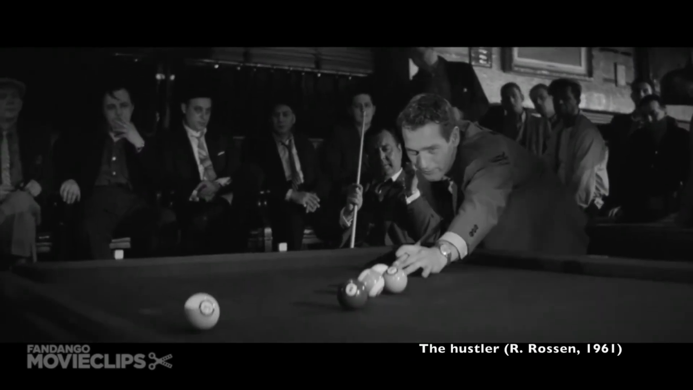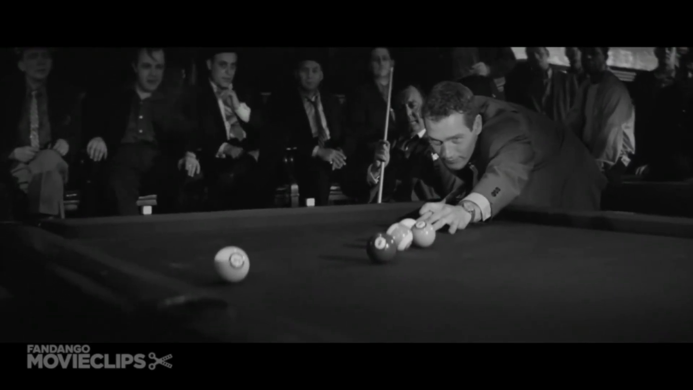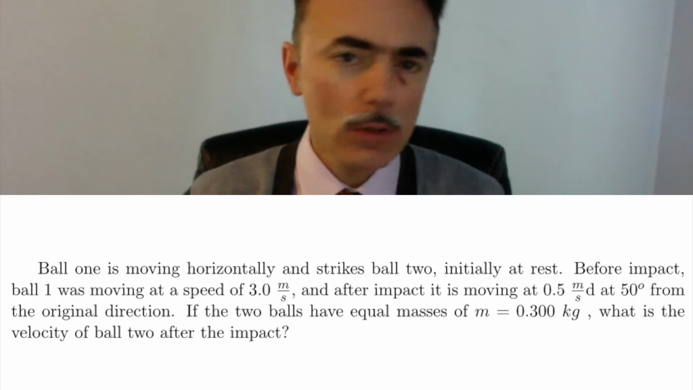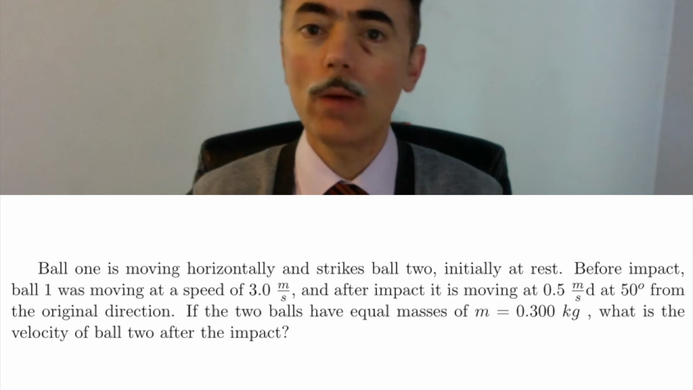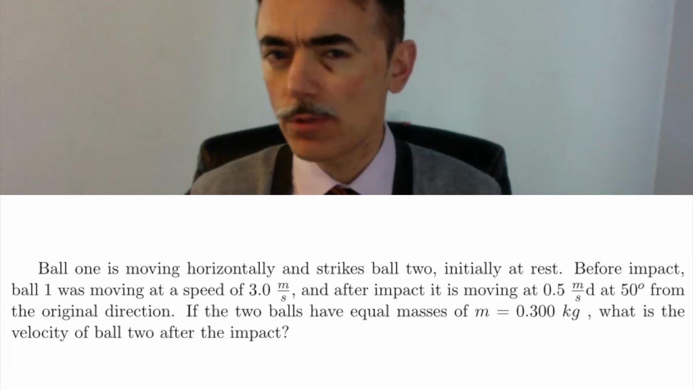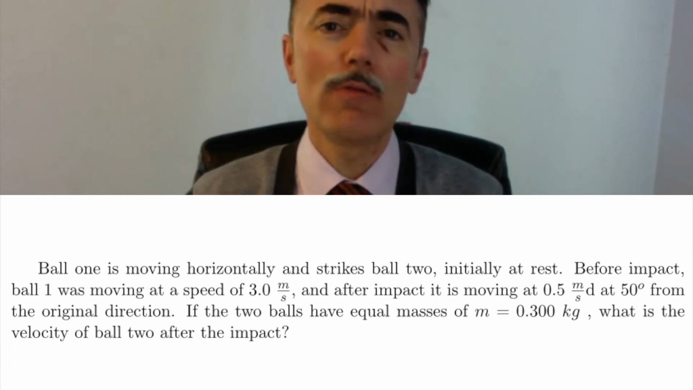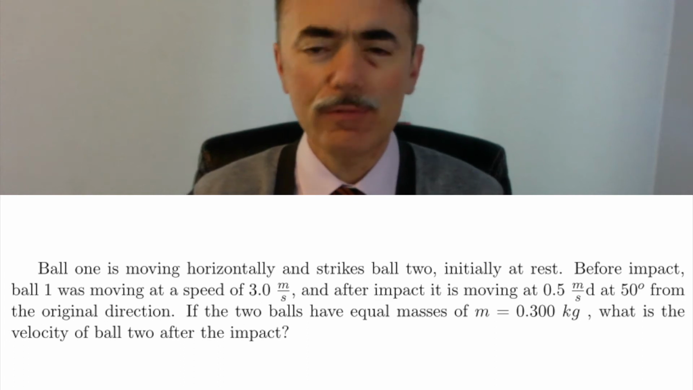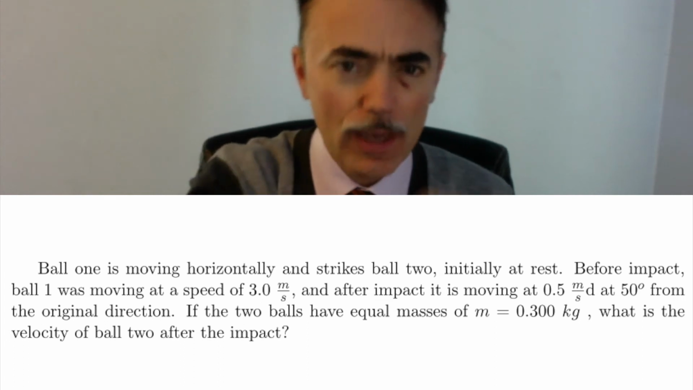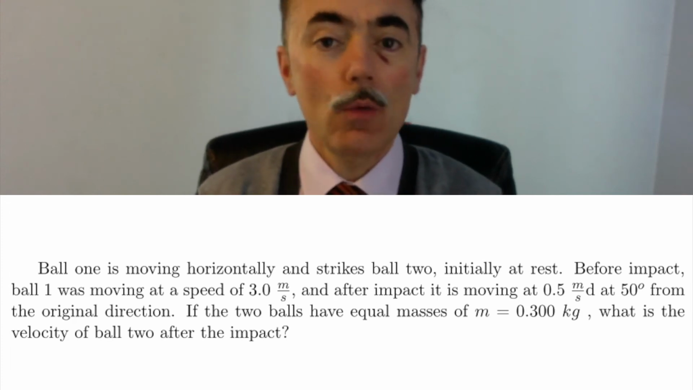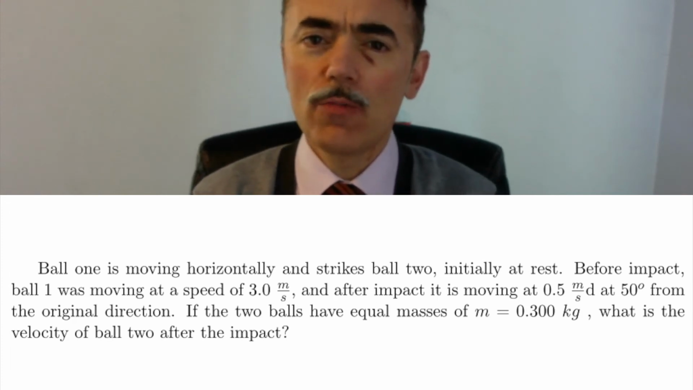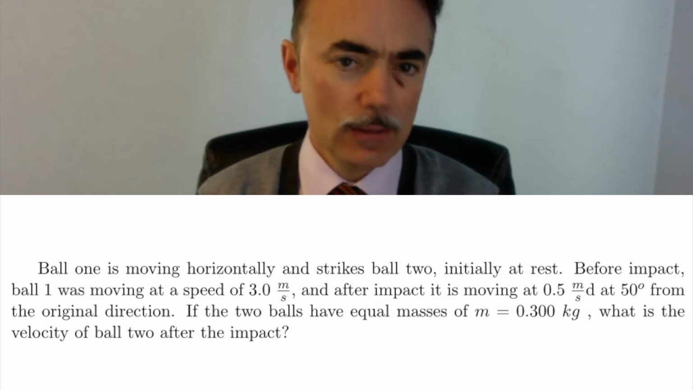Let's go to the example. Assume we're playing billiards. Ball 1 is moving horizontally and strikes ball 2, initially at rest. Before impact, ball 1 was moving at a speed of 3 meters per second, and after impact it is moving at half a meter per second at 50 degrees from the original direction. If the two balls have equal masses of 300 grams, what is the velocity of ball 2 after the impact?